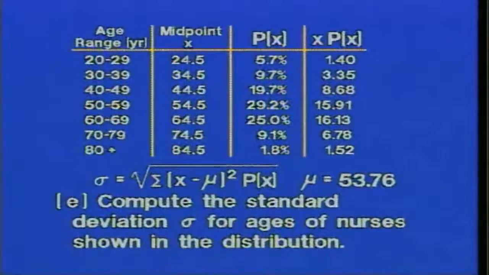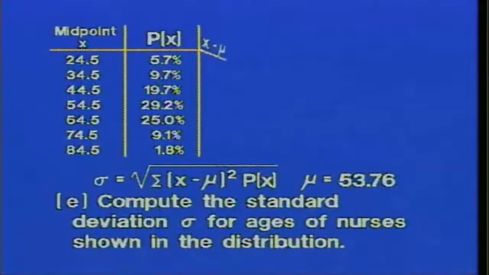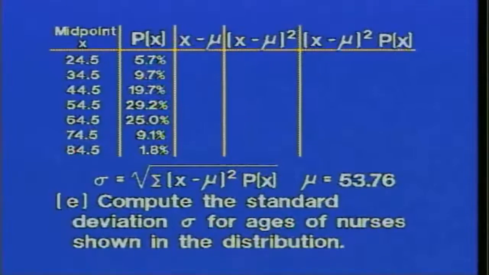Now the columns that are important to us have to do with x minus mu, or x minus the mean, and so we'll make a column for that purpose, and then the squares of those values would be x minus mu squared, and then if we take each of those items and multiply times px, we'll have the values that we add for the number that goes under the radical. And so we would begin. We would just start out by saying, okay, what's the x minus mu? Well, for the first value, it would be 24.5 minus 53.76, and its value would be written down, and so on for all of the rest of them.